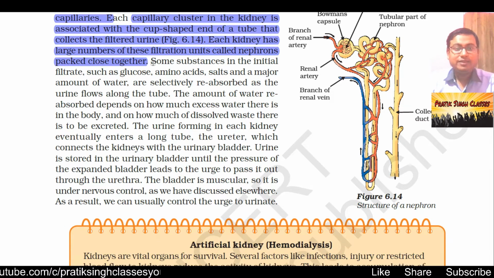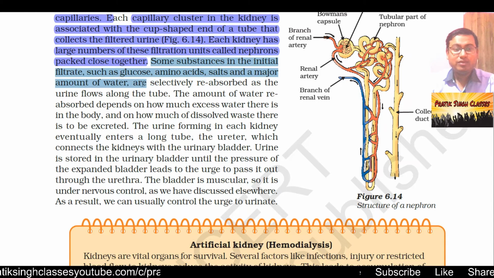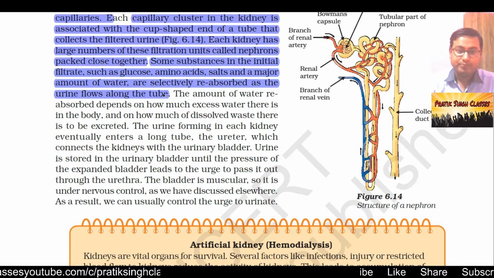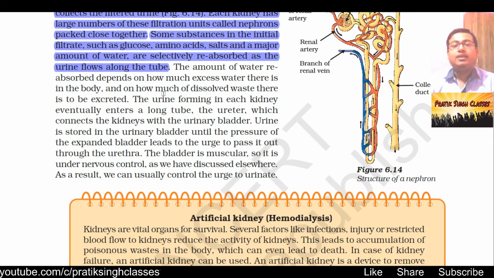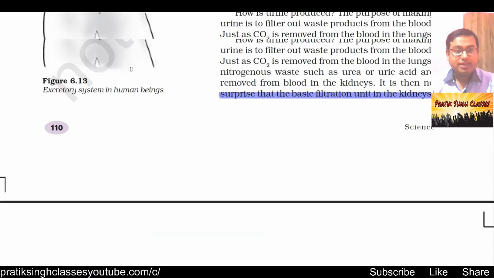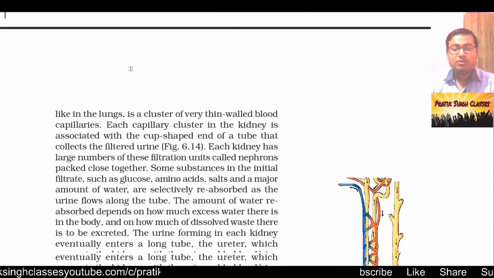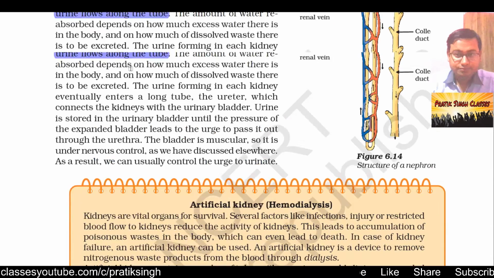Some substances in the initial filtrate, such as glucose, amino acids, salts and a major amount of water, are selectively reabsorbed as the urine flows along the tube. The rest is mixed with water and goes to the bladder, where it is stored for some time and then thrown out.